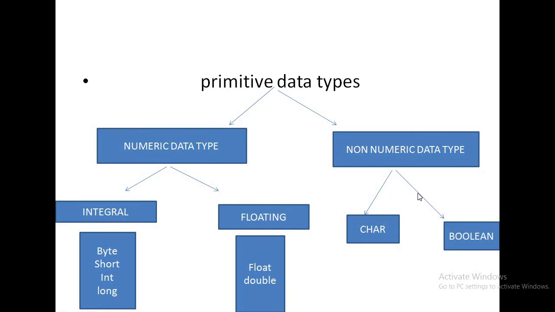Non-numeric data is again divided into two types. First is the char data type. Second one is the boolean data type. So this is the classification of different primitive data types present in Java. Clearly, we have 8 primitive data types present in Java. These are 4 integral data types: byte, short, int, long. 2 floating point data types, float and double. 2 non-numeric data types, that is char and boolean. Okay, 4 plus 2 is 6, plus 2 is 8. 8 primitive data types are present in Java. Let us discuss these data types clearly.